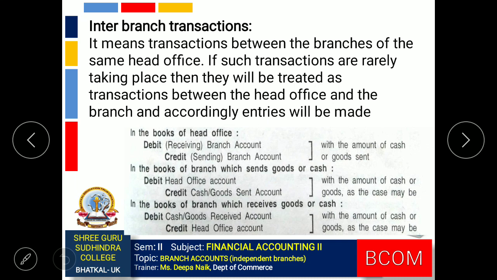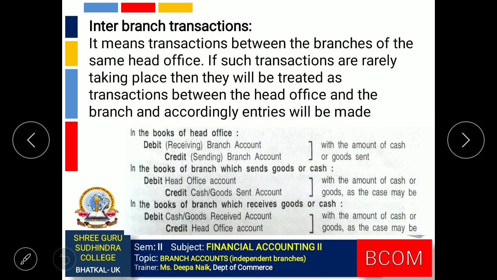Head office will debit the receiving branch account. The branch which is receiving the cash or receiving the goods, that branch account will be debited, and the branch which is giving the goods or giving cash, that particular branch account is credited. Next, in the books of the branch which is sending the goods. So how will the sending branch record the transaction? It will debit the head office account and credit cash or goods sent account.